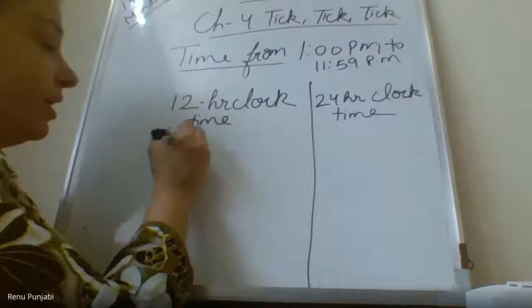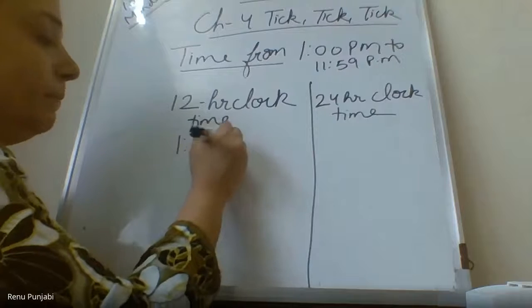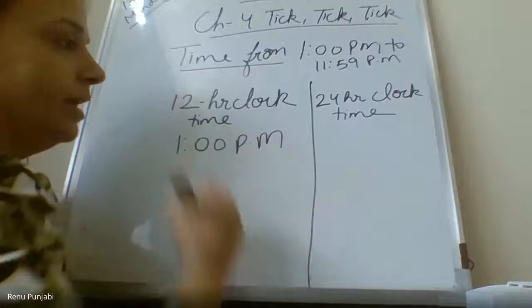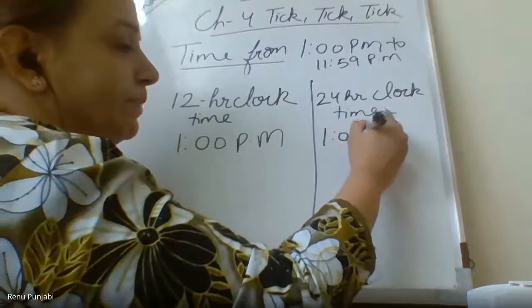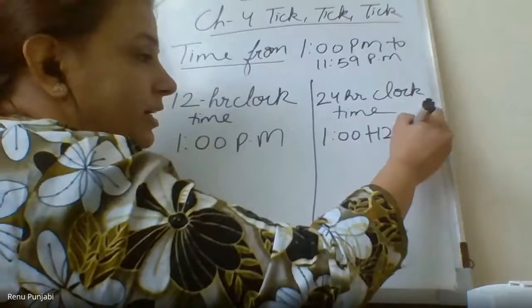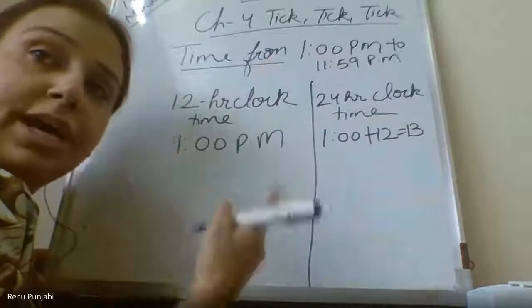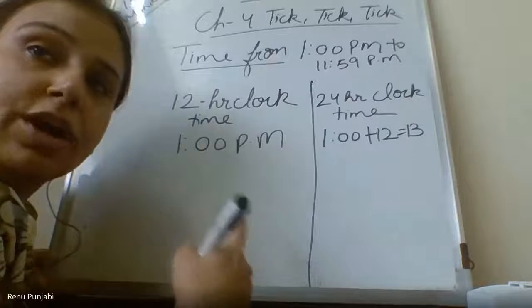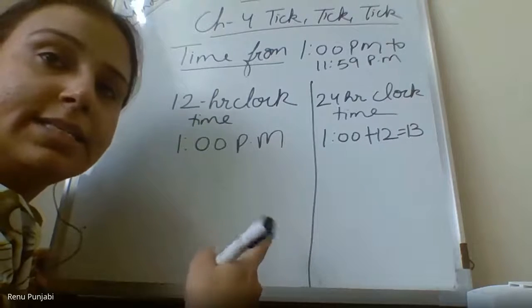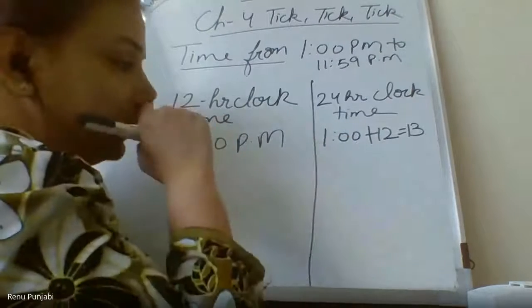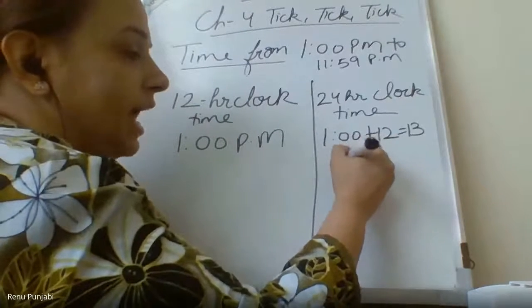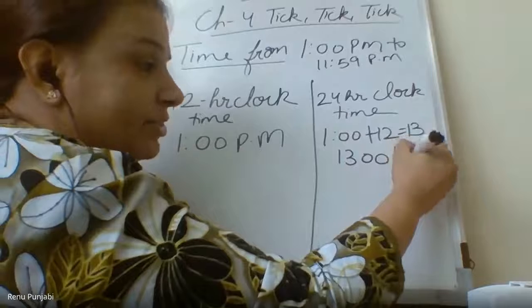In 12-hour clock time, 1 p.m. will be 1 plus 12. It will be 13 because after 12, in the digital clock, it is counted as 1300. Clear, children? So 12 plus 1 is 13 and it will be 1300 hours.